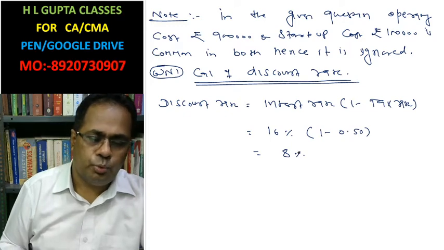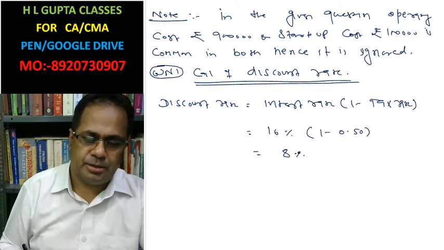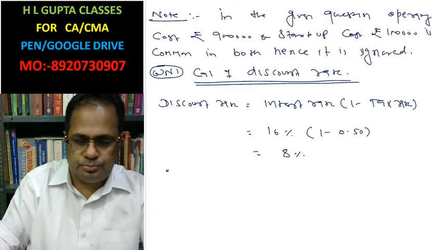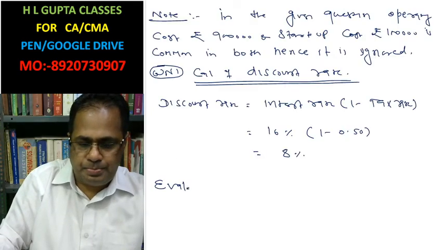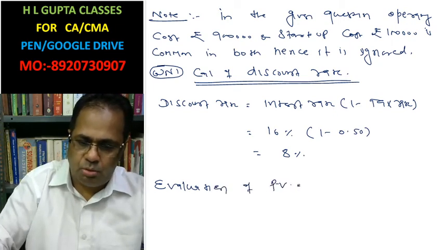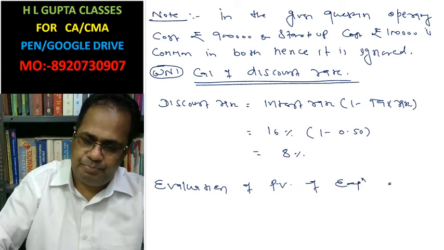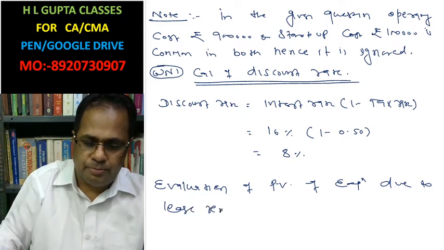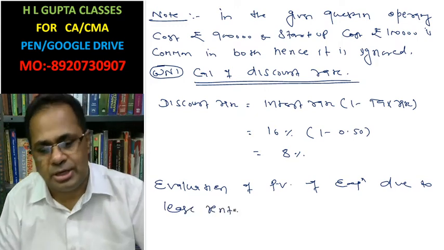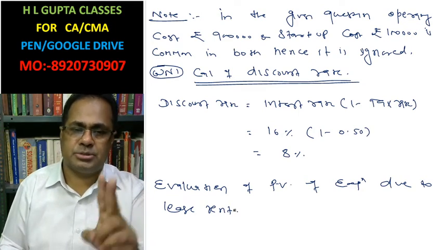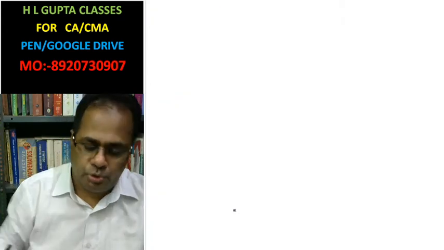Now we can calculate the annual lease rent. Evaluation of present value of expenditure due to lease rent. Because it is easy to calculate lease rent, out of these two options you always start the evaluation from the lease rent.